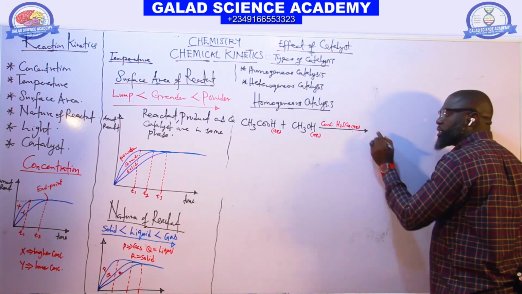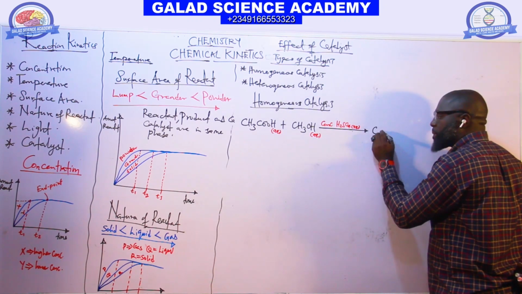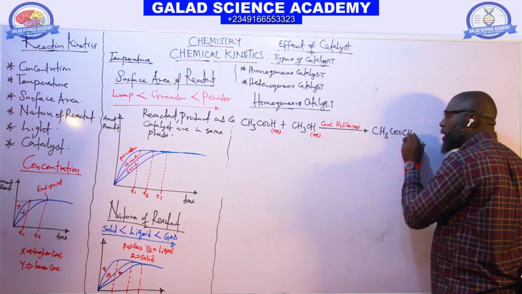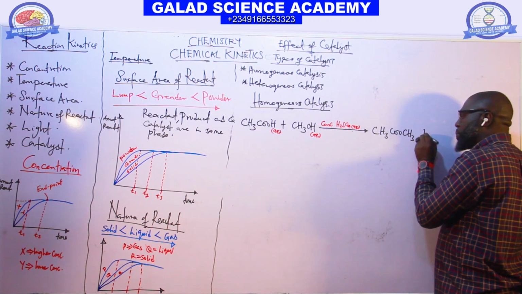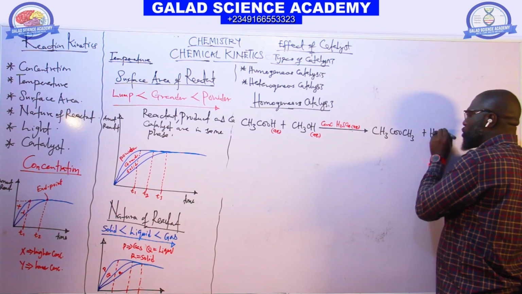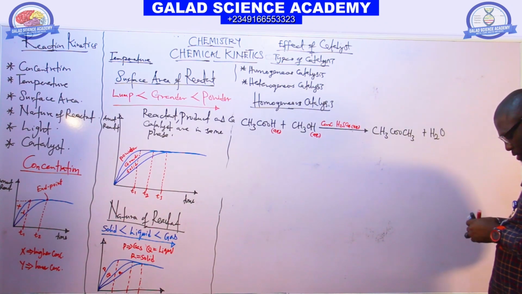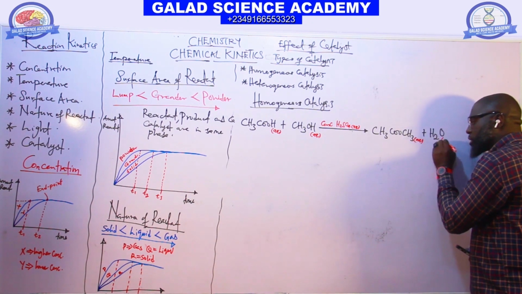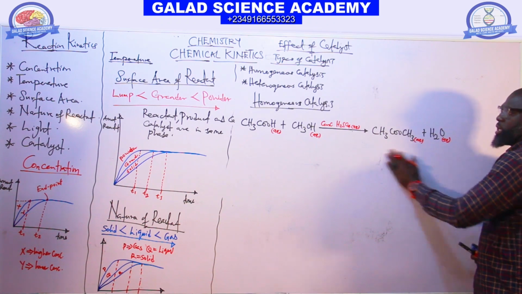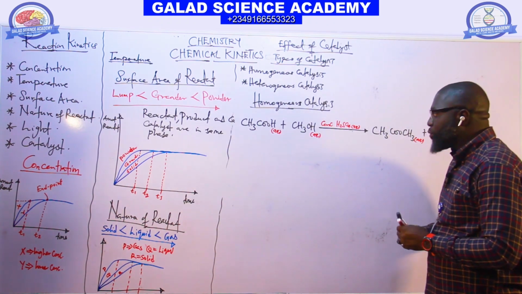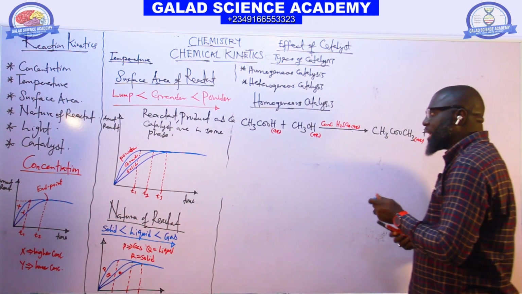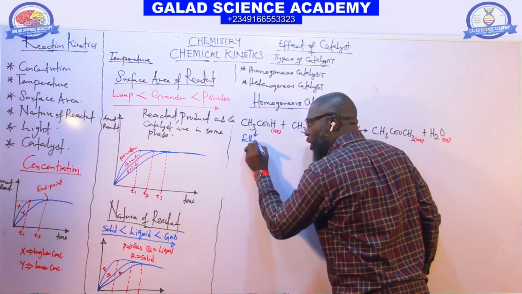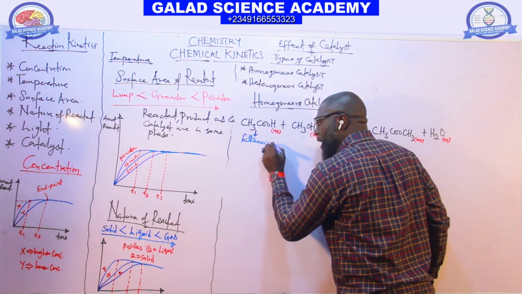So to give us CH3COOCH3 plus H2O. This is also in aqueous. For this reaction, this is ethanoic acid.